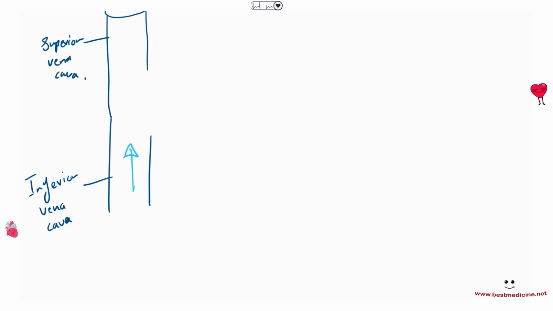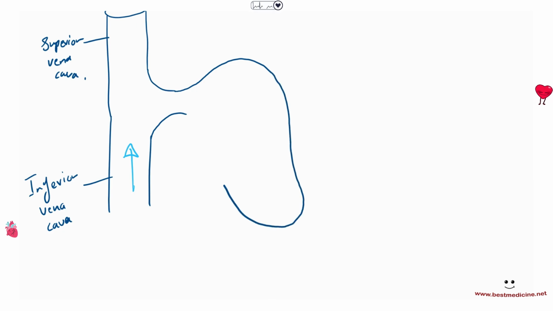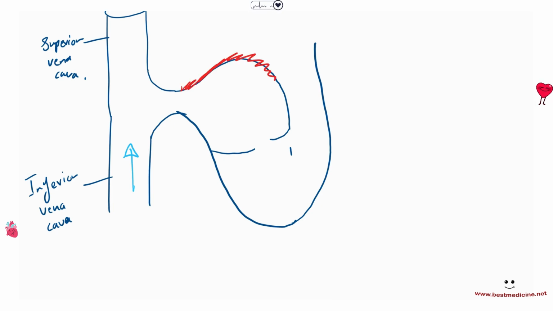So after all of this blood is collected, it is taken to the heart, right? Both the superior vena cava and the inferior vena cava are going to take this blood to the heart. And the heart kind of looks like this. It's got these two portions. This is the right side of the heart. Now remember, the heart is a muscular organ, so it contains muscles in its wall throughout.